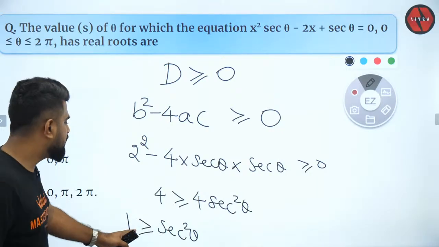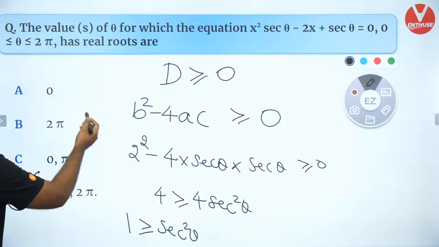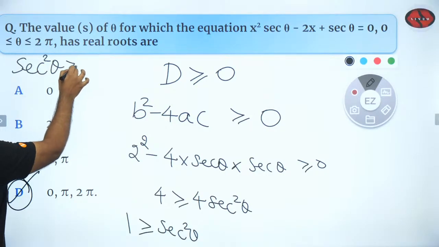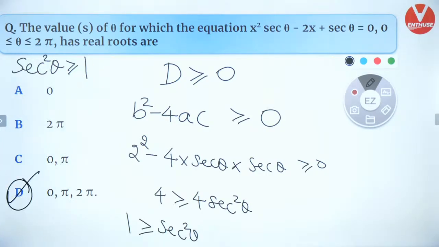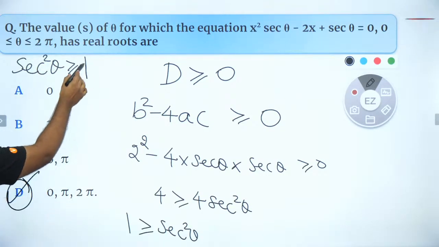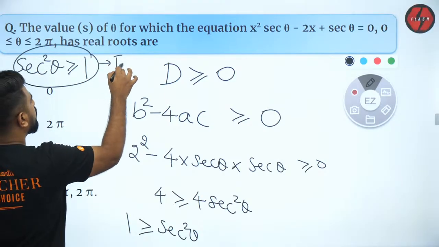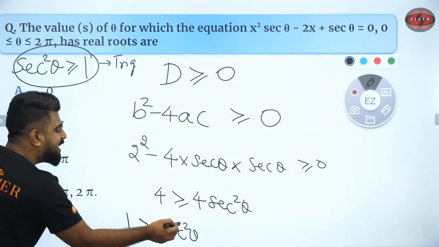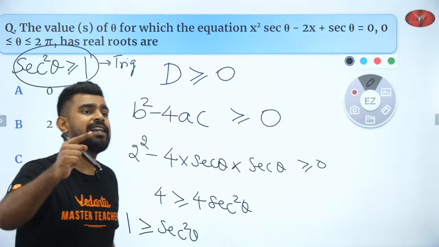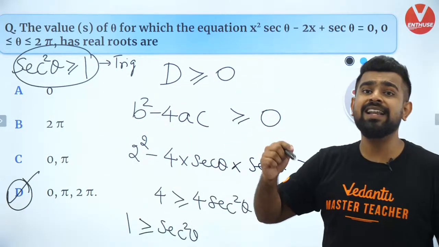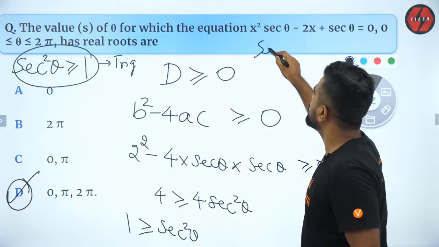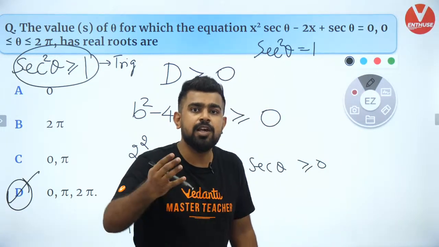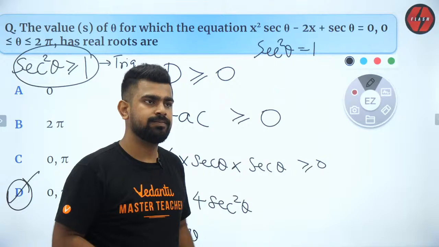Okay. So now secant square theta, guys, if you know trigonometry, it is always positive and greater than or equal to 1. This comes from trigonometry. But now what we got was secant square theta is less than or equal to 1. So the only possible combination is secant square theta equal to 1. Do you all agree? That's the only possibility.